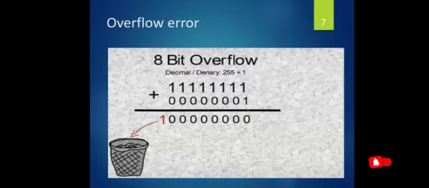See the example: 8-bit overflow. Here decimal 255 is added with 1. The first step is to convert 255 into binary, by successive division by 2. The binary number is 11111111. Next, the binary number 1 is added to this set of data by applying binary addition rules.